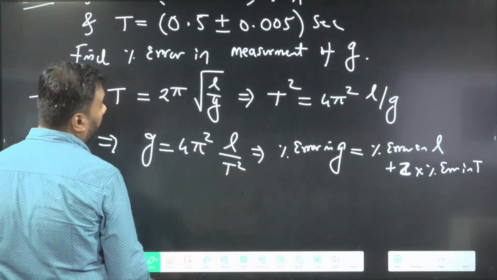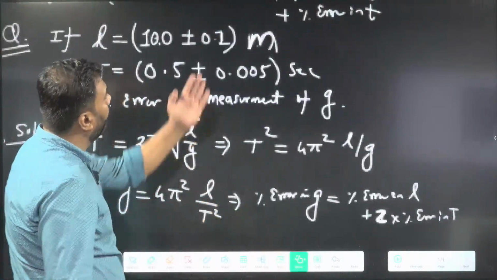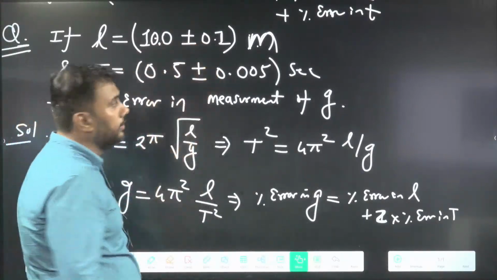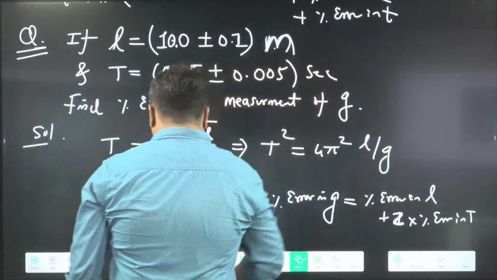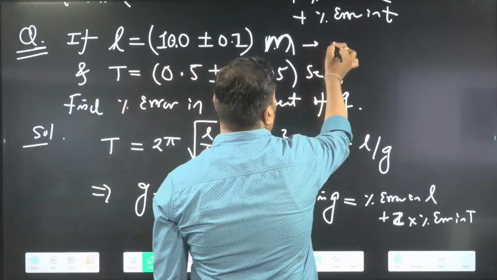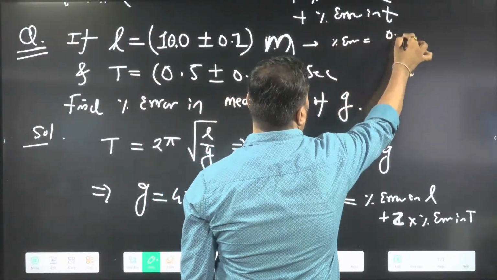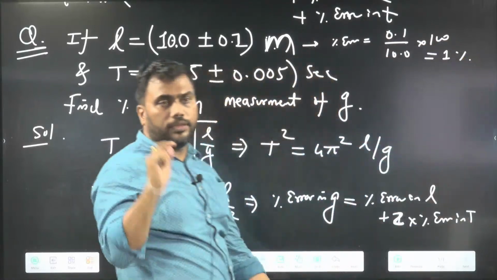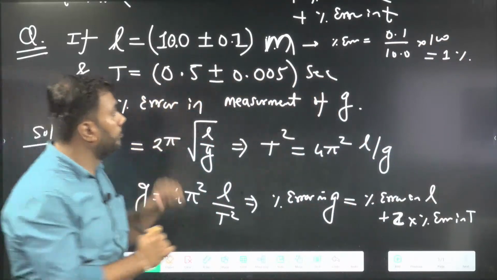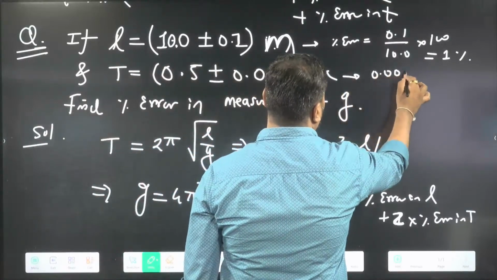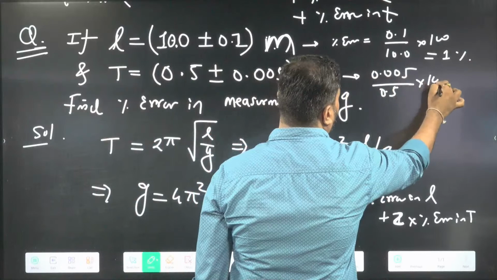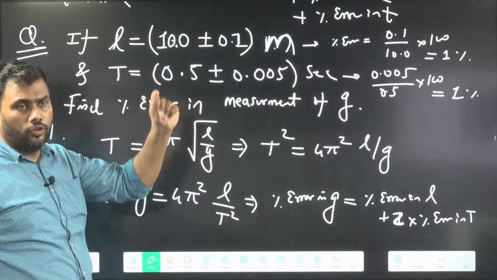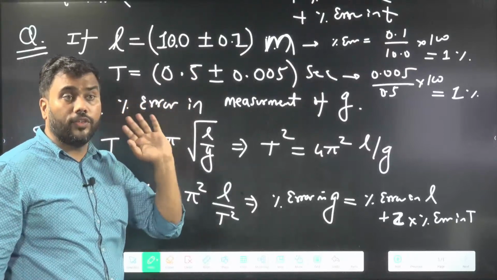So just put the values of length and time. Percentage error in length is 0.1 upon 10.0 into 100, so the percentage error in length is 1%. In time, it is 0.005 upon 0.5 into 100. If you solve this, this is again 1%. And 4 pi square is constant.